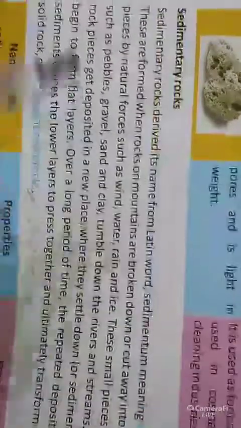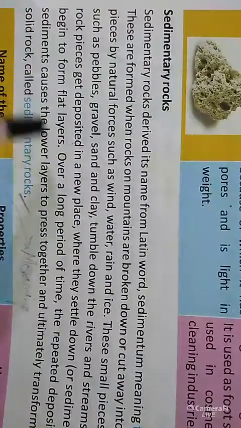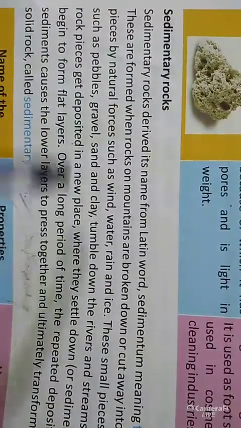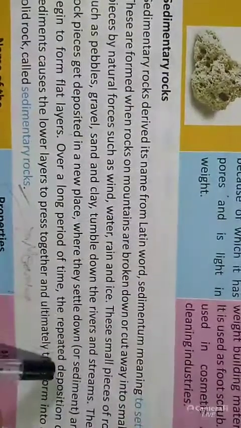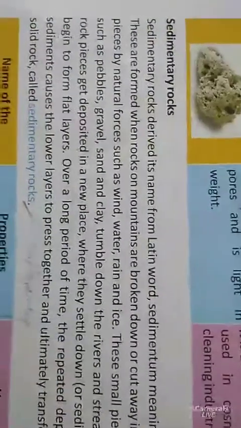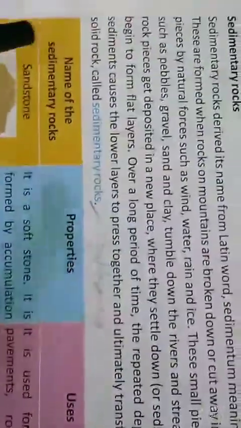And they begin to form flat layers over a long period of time. The repeated deposition of sediment causes the lower layers to press together and ultimately transform into solid rock.